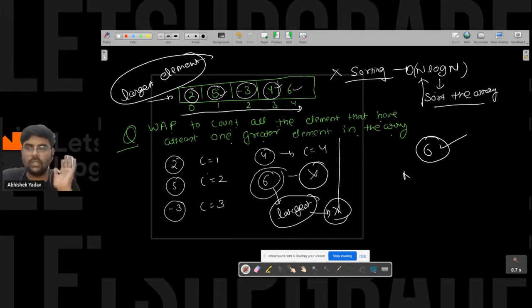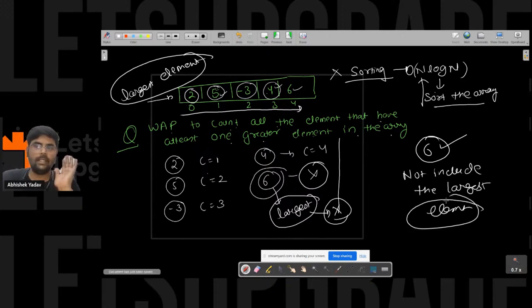I will not include the largest element in the array, right? And I will count only those elements that are not the largest element, right everyone? Okay, great. So let's try to write the code and then you will get the clear understanding.